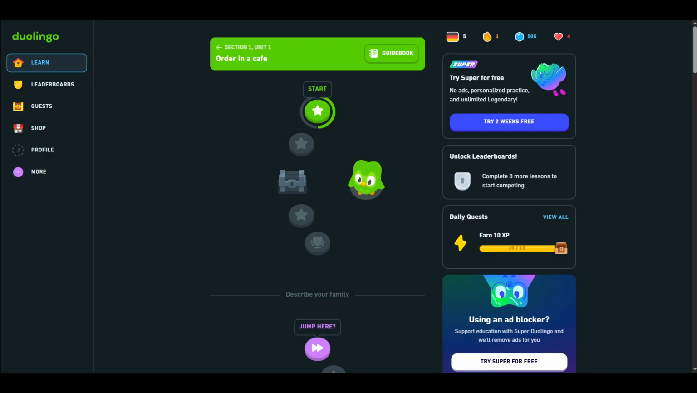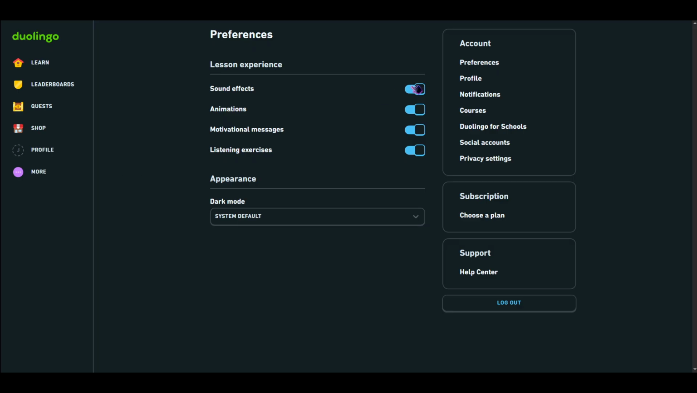In this video I'm going to teach you how to turn off the sound effects in Duolingo. So first you want to log into your account, and then you need to go to this dashboard right here, as you can see, and then look to the left side of your screen. You would see leaderboards, quests, shop, profile, and more. Now you just simply need to click on more and then settings, and then flick this switch right here to turn off the sound effects in Duolingo.